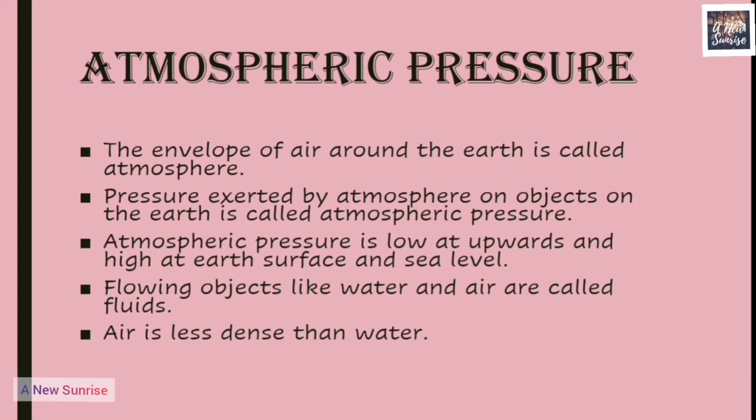Now let us see what atmospheric pressure is. The pressure exerted by that atmosphere on any object is known as atmospheric pressure. Atmospheric pressure is low upwards and high at the earth's surface and the sea level. Remember that atmospheric pressure is less upwards and more at the earth's surface and the sea level.